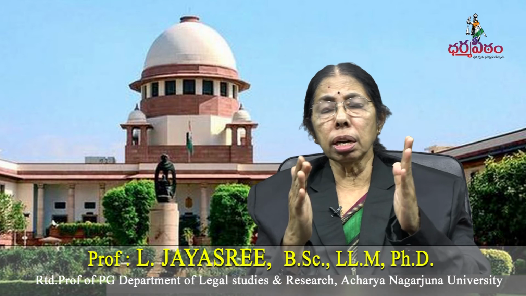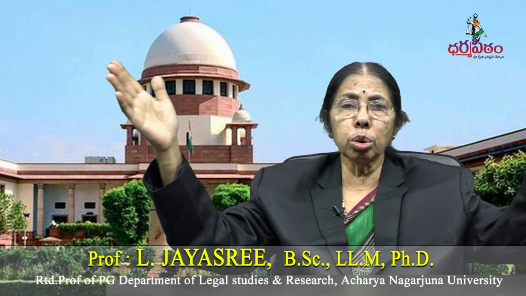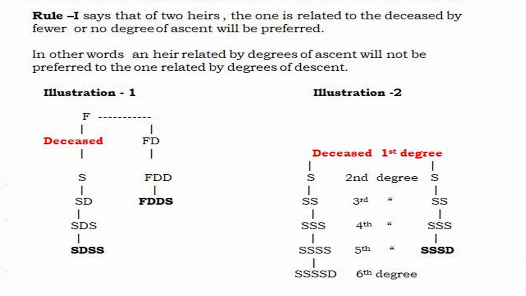For example, in the other illustration, there is no ascent, no grandparents, all are son's children only. In the first line: son, son's son, son's son's son, and so on, down to son's son's son's daughter. So how many generations? Intestate is the first degree, son is the second degree, son's son is the third degree, son's son's son is the fourth degree, and the next son is the fifth degree, and the daughter is the sixth degree.